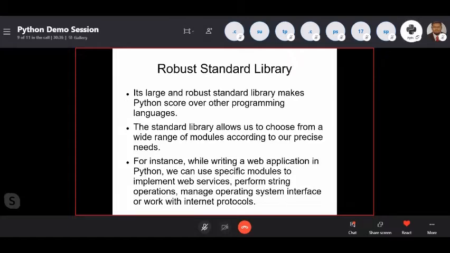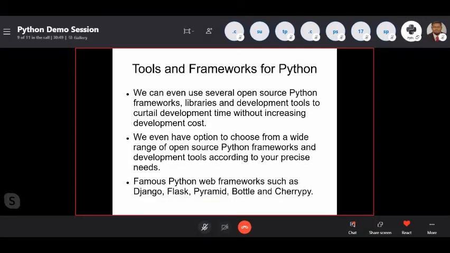So that kind of string operations and web services have all been easily handled with Python. I have mentioned that for you to understand. And for tools and frameworks, we have a lot of tools and frameworks for Python. We can even use several open source Python frameworks, libraries, and development tools to curtail development time without increasing development cost.